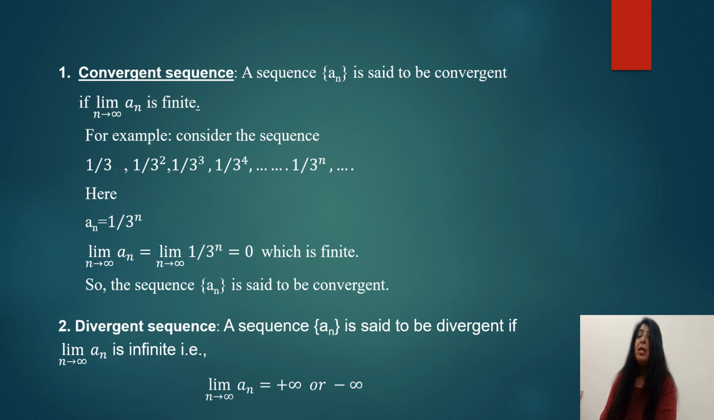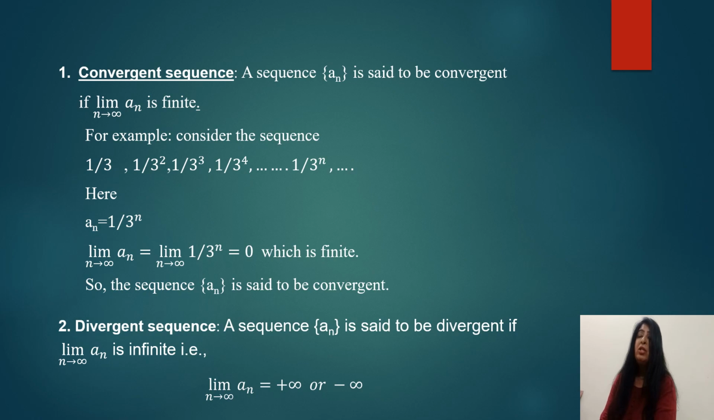Now when you take the limit of a_n when n approaches infinity, you will get the answer as 0, which is a finite number. So that's why the sequence a_n is said to be convergent. So the simple concept is there. Convergent sequence means the limit of the sequence exists finitely. Then we have divergent sequence.